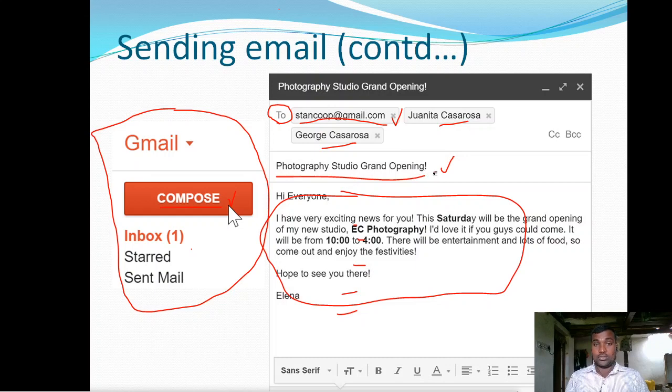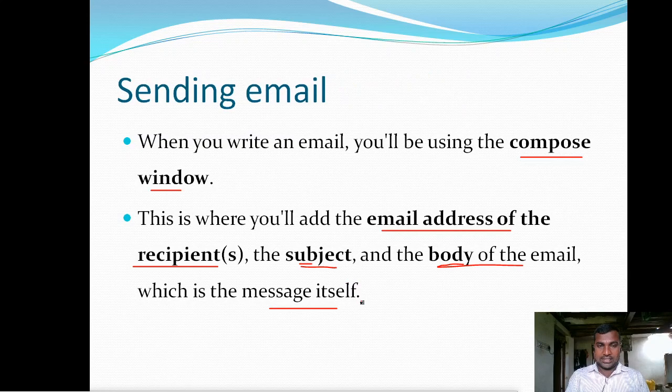So it is giving a brief message about the actual message. Give some brief information about what the message is.